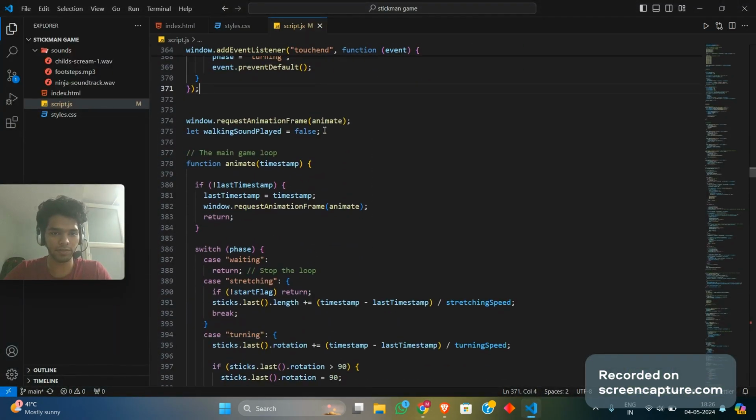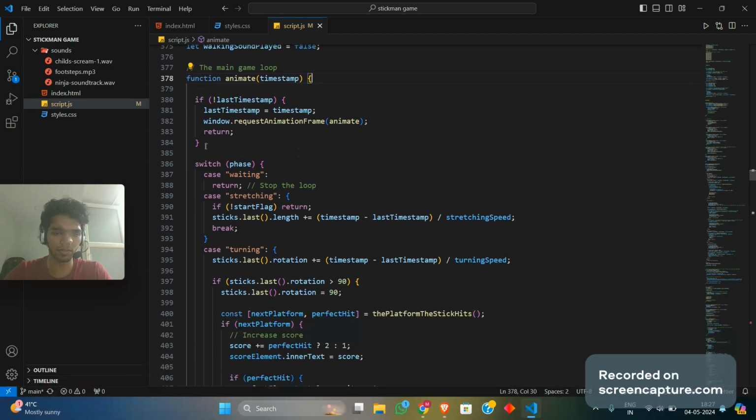Moving on further ahead, some more initializations over here. Yeah, we're going to the main loop of the functionality of the game. Let's go into the animation. So if the last time is not there, we're just returning that a particular error has occurred.